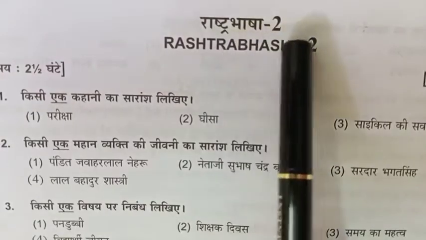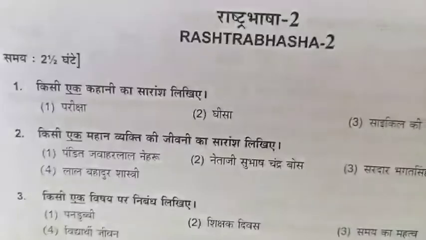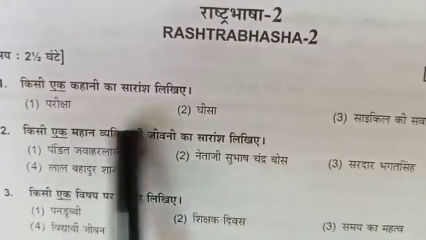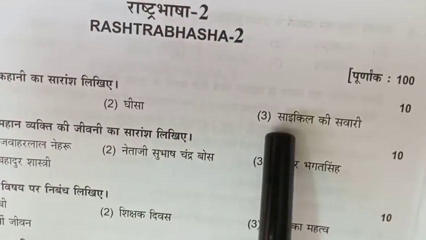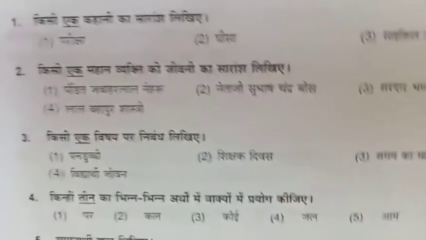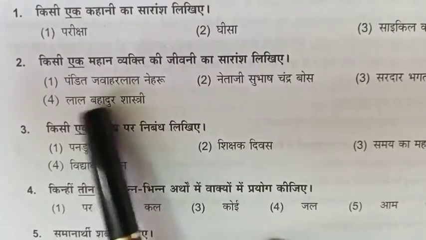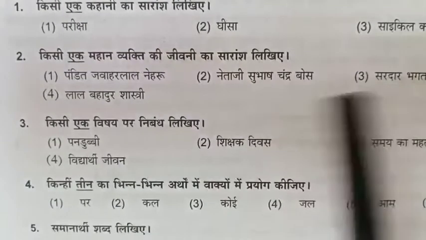This is paper 2, Rashtrabhasha 2. Time 2.5 hours and 100 marks. This is the first one: you have to write a kahani, story writing. In this story writing they gave 3; you have to write any 1, 10 marks. Next, number 2, you have to write a Jeevani. For this Jeevani they gave 4; you have to write any 1, for 10 marks.